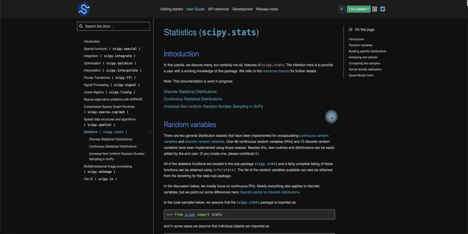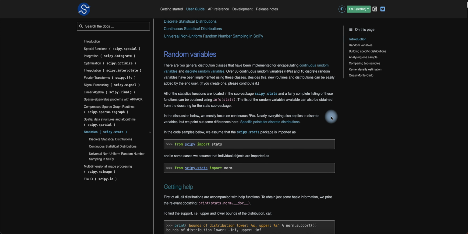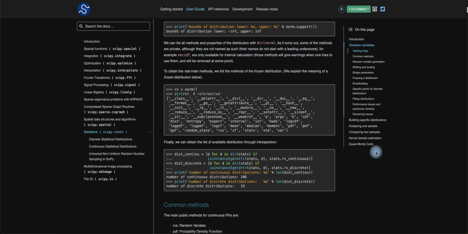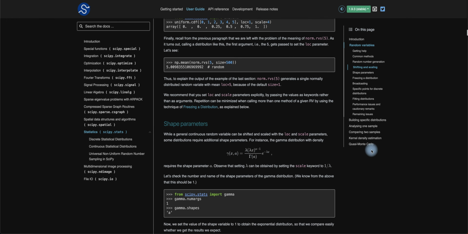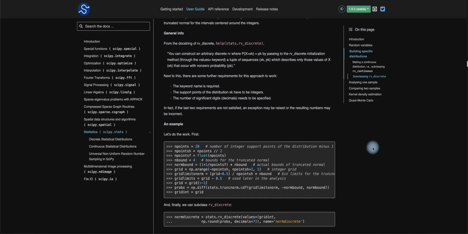Statistics, right? And you already know how statistics works when you deal with random variables, continuous and discrete. You have all these distributions you see here, with help for manipulating shapes, freezing distributions, broadcasting, fitting distributions, and all the stuff that you see here, Quasi-Monte Carlo. All this code that you see below on the site, you should definitely look at yourself.